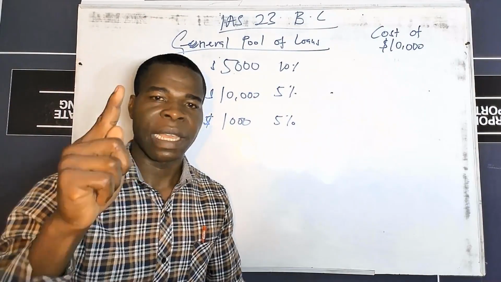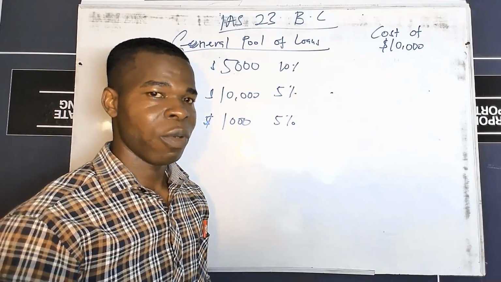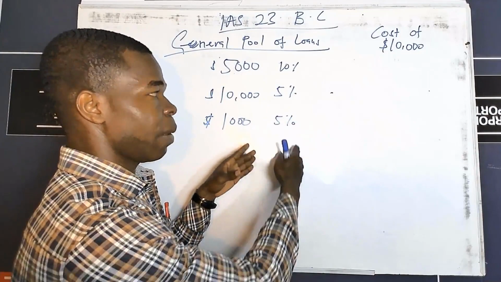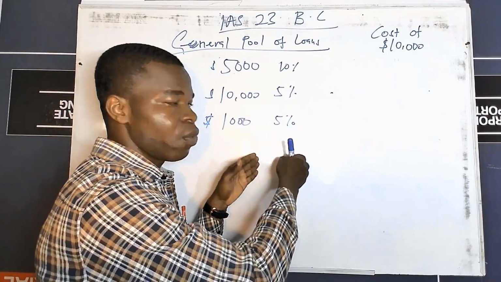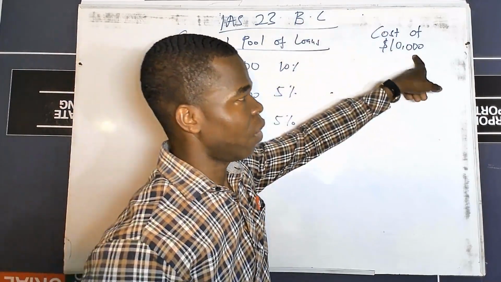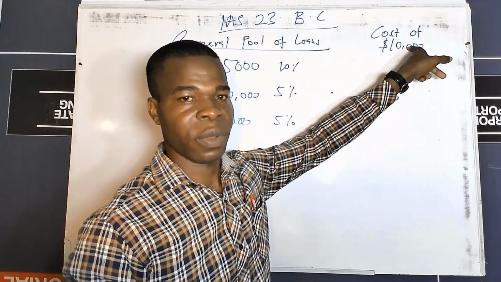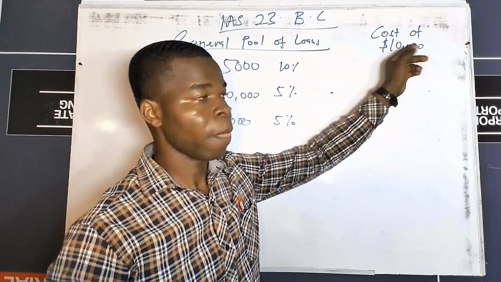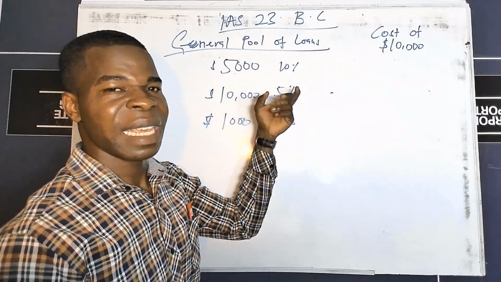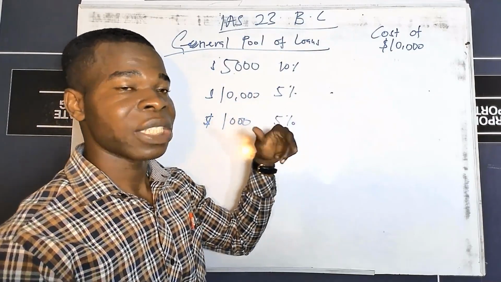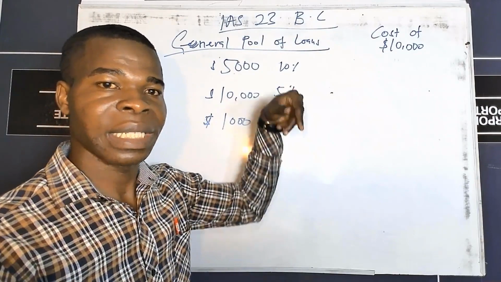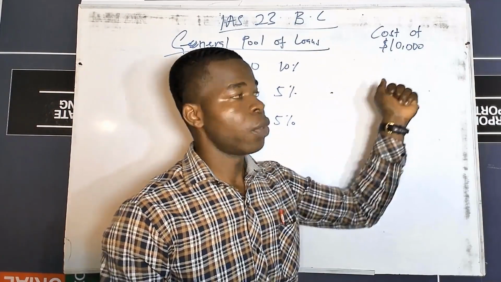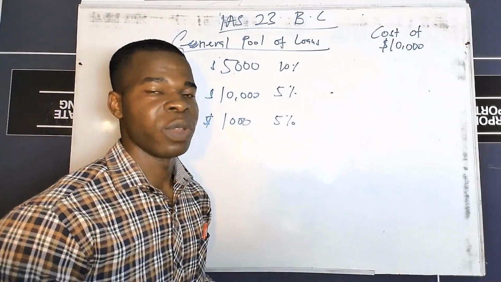Then the standards prescribe that the borrowing cost to be capitalized must be a rate which must be determined, and that rate that we will determine must be calculated on the cost of the asset. So you can see the contrary things over here. When it comes to a general pool of loans, the interest is not charged on the loans, but the interest is charged on the cost of the assets. So here, which rate do we determine?